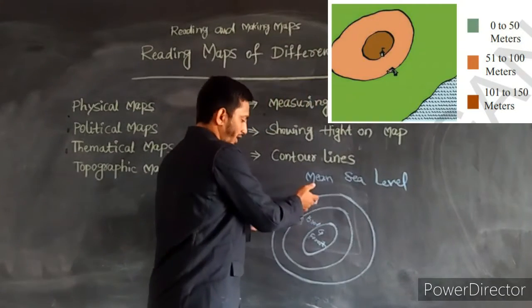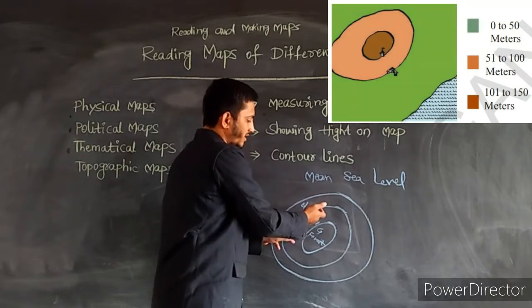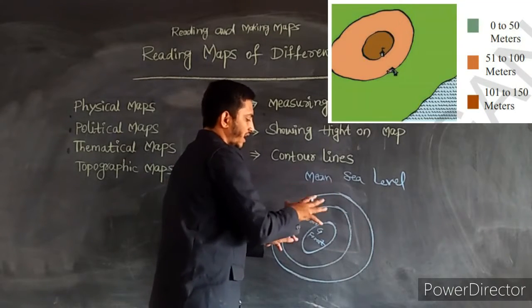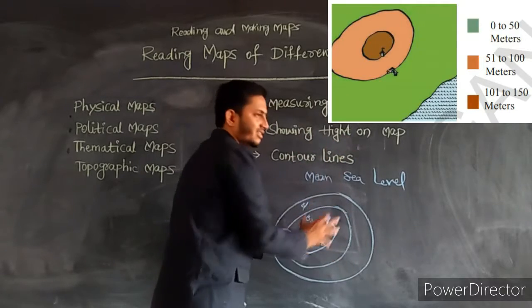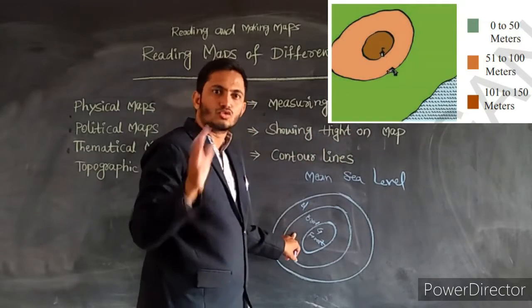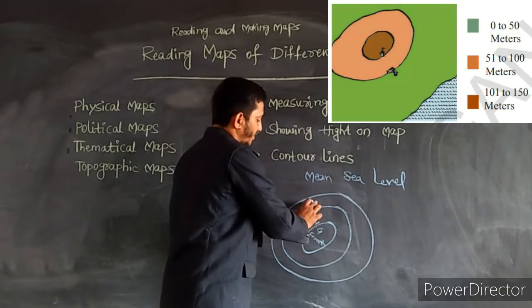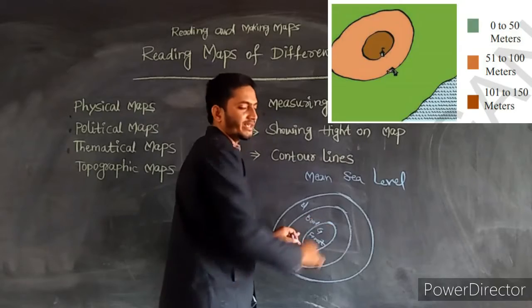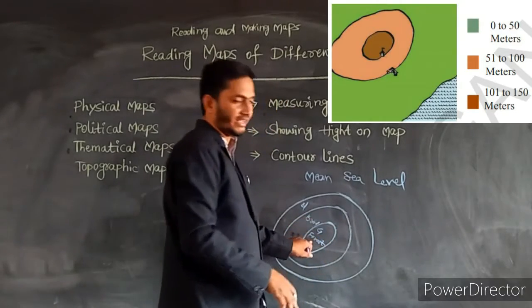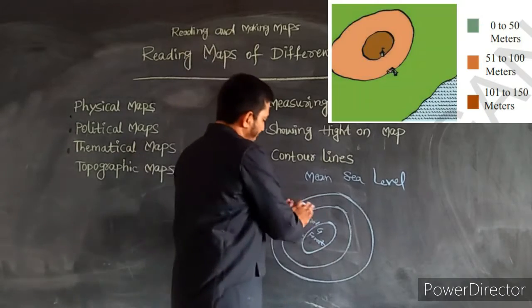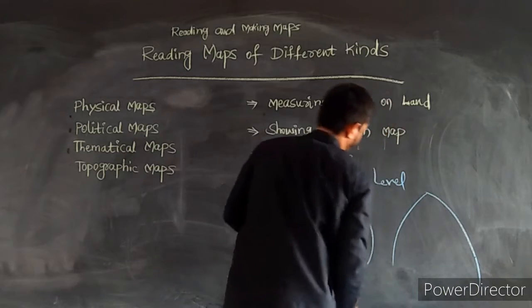So here is water from the mean sea level, next brown color after water on this height. This was one of the maps to identify height. See here water, then in the next step brown color indicating land and green color indicating forest. So step by step it goes like this, like height.